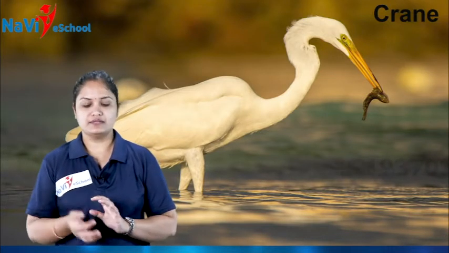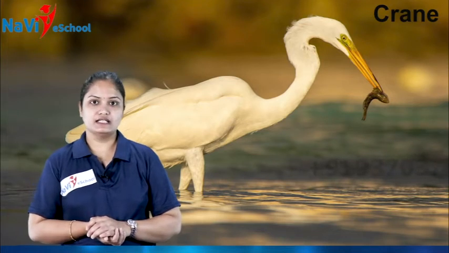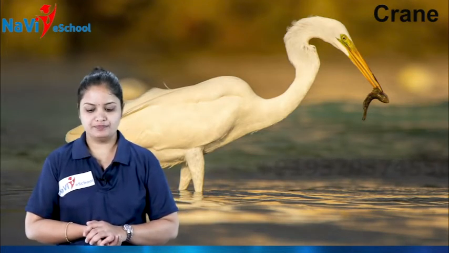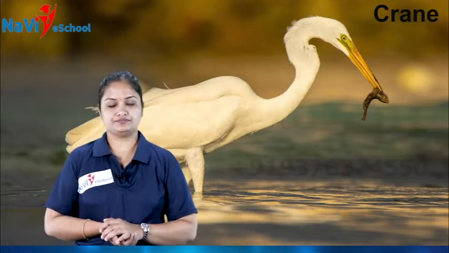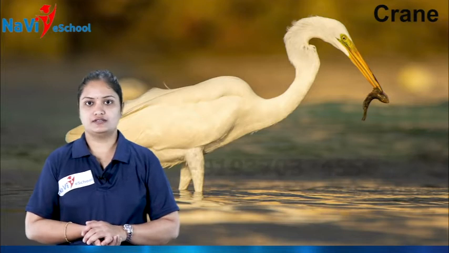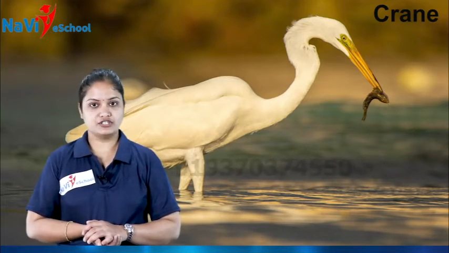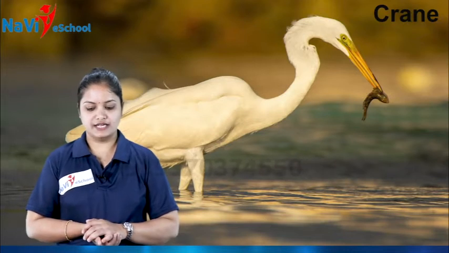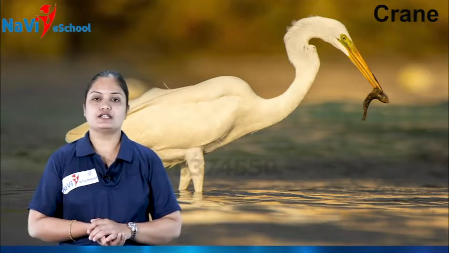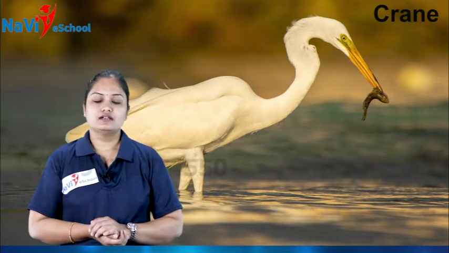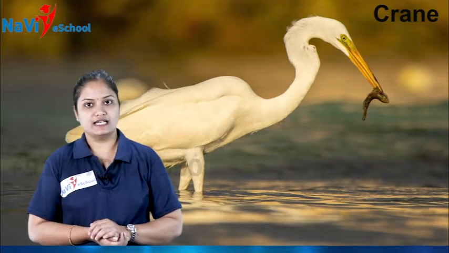So this is the medium sized one, and the color of this crane is usually white. And the food it used to eat, the fishes. And where it lives, children? Yes, usually you can find it in the fresh water, like a pond, lake, or in a wetlands.